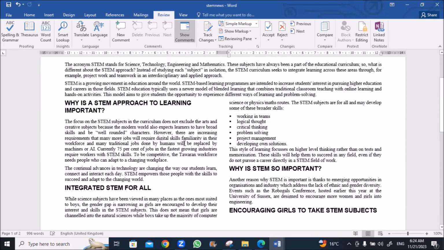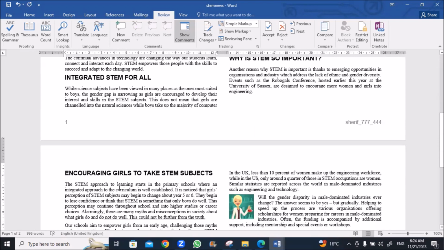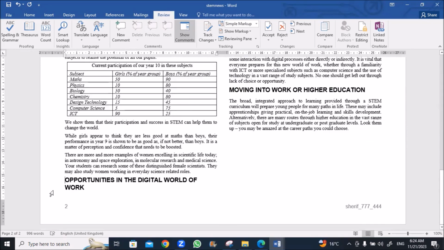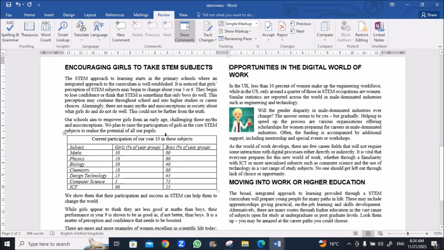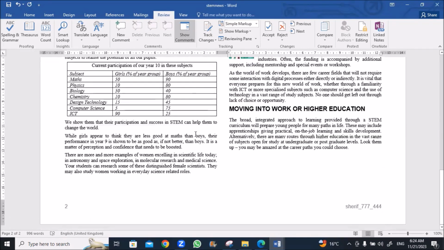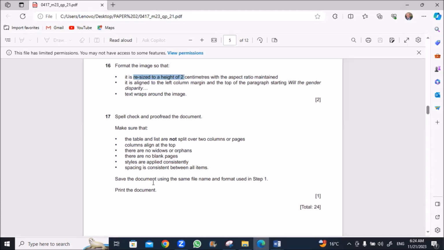Okay, here you can put this subhead. Here you just press enter, another enter. This will become on the next page, and so for this subhead, enter will come to the next column, and that's it. Save, back to exam. Save the document using the same file name and format used in step 1.